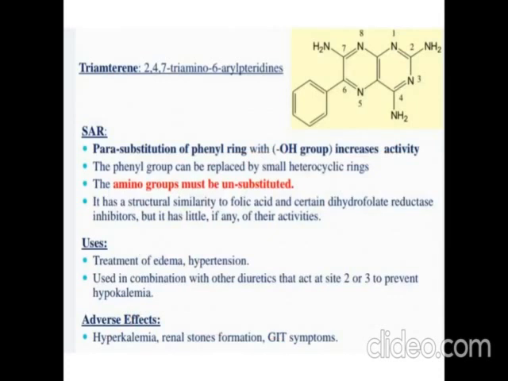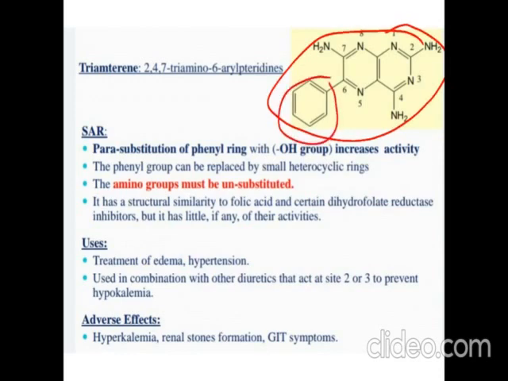The next drug is triamterene. As it is not an aldosterone antagonist, it acts in another way. It doesn't have a structure similar to the steroidal hormones. At the sixth position, there is a phenyl substitution present. If the phenyl is substituted with a hydroxy group, it increases the activity. That is the first point of SAR. If at the sixth position a hydroxy group is substituted on the phenyl, it increases the activity. And this phenyl group can be replaced by other small heterocyclic rings.